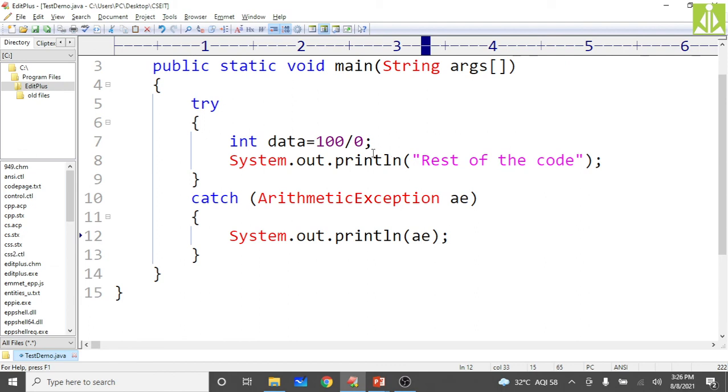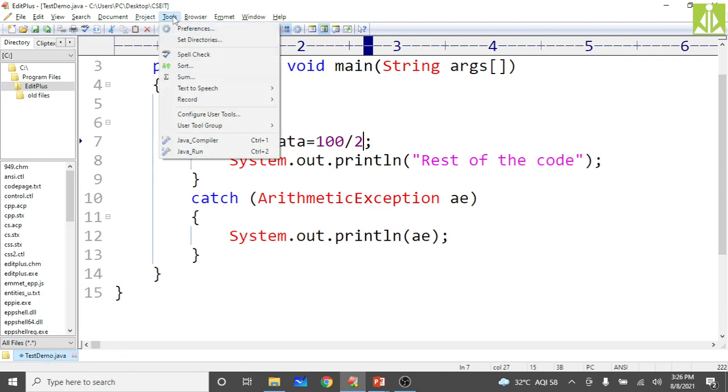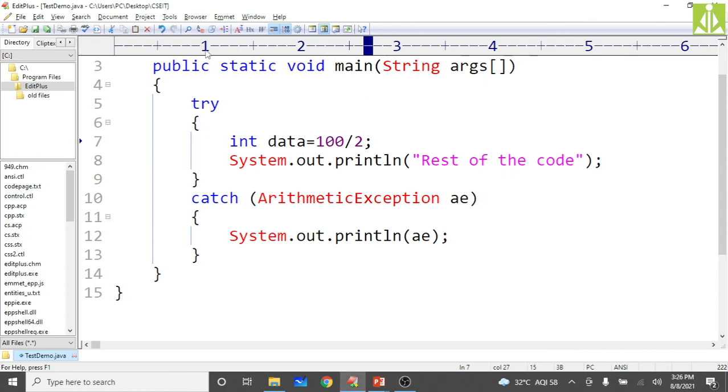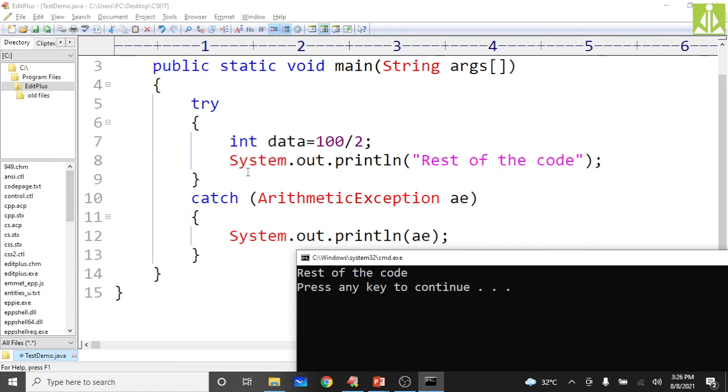Just do that statement over here. Instead of 0, you put 2 over here. Now there is no exception, as you can see. So what will happen? The catch block will not be executed. That is, the control will not go to the catch block. If there is an exception, in that case only the control will go to the catch block. Directly compile the program. I guess I will get an error. No error. Then print it. Run it. As you can see, we are getting only the rest of the code message. It is executing this statement. It is making the data as 50 and it is giving the rest of the code.